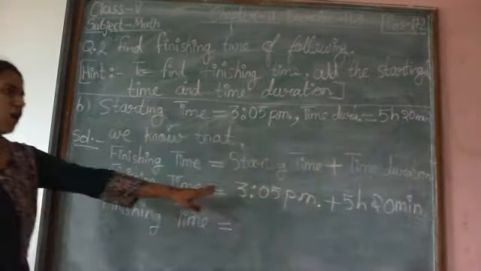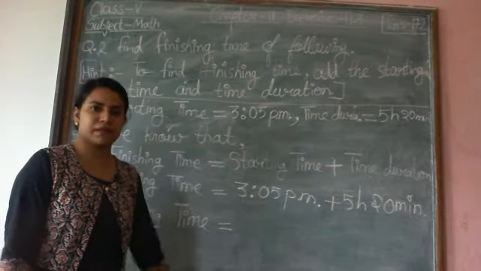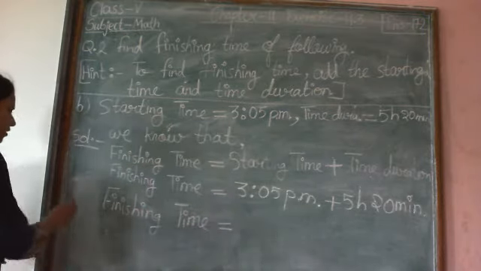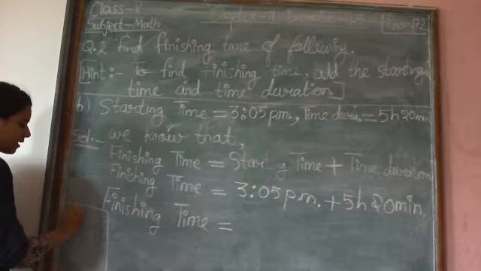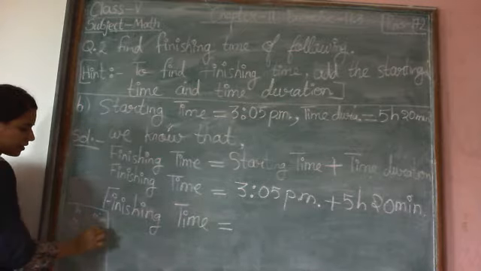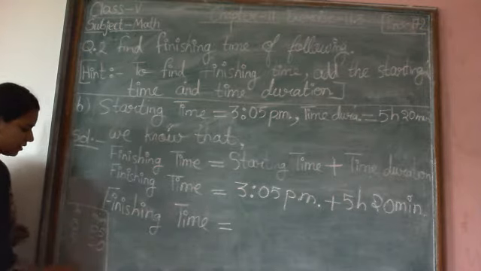Now in rough work we will arrange our given time in respective hours and minutes columns. 3 hour 5 minutes and next one is 5 hour 20 minutes.